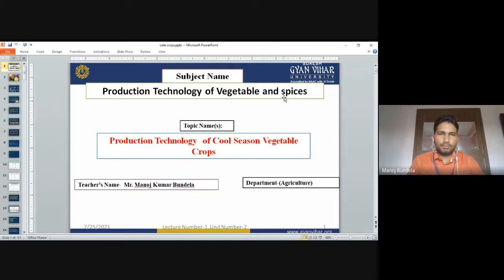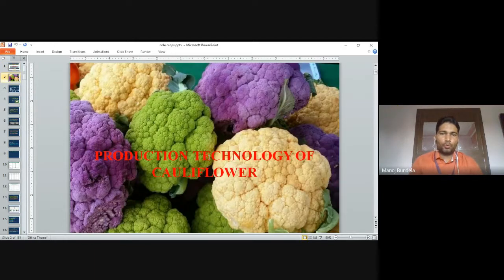So we are discussing the production technology of vegetables and spices. Today we will discuss the production technology of cool season vegetable crops. Cool season vegetable crops means vegetable crops which require low temperature for production. The major cool season vegetable crops are cabbage, cauliflower, broccoli, knol khol, and kale.